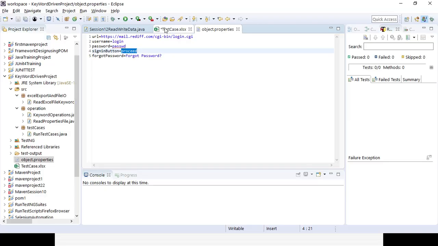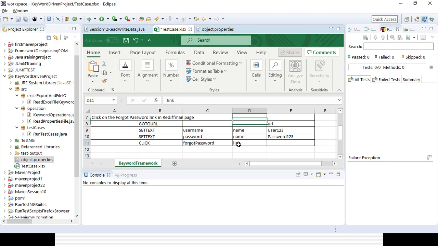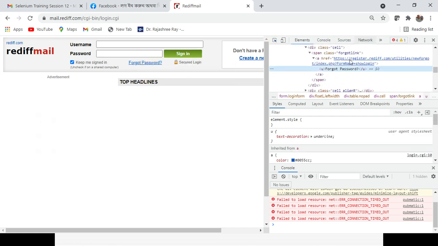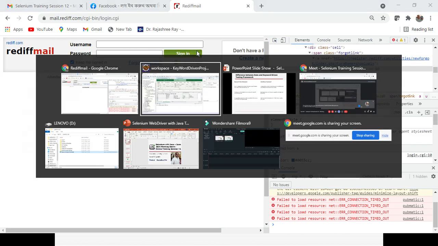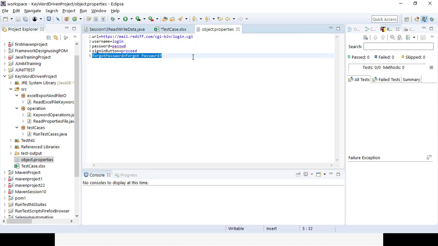And similarly for the last one, right, the forgot password link. This is the link through which I want to read the data with the help of link web element properties, right? ID, link, partial link text, CSS, like that. Okay. So here, what is the link? If you go to the link here, you can see the link text is forgot password. So I have given it here also, forgot password. Okay. So that's my two prerequisites, right?